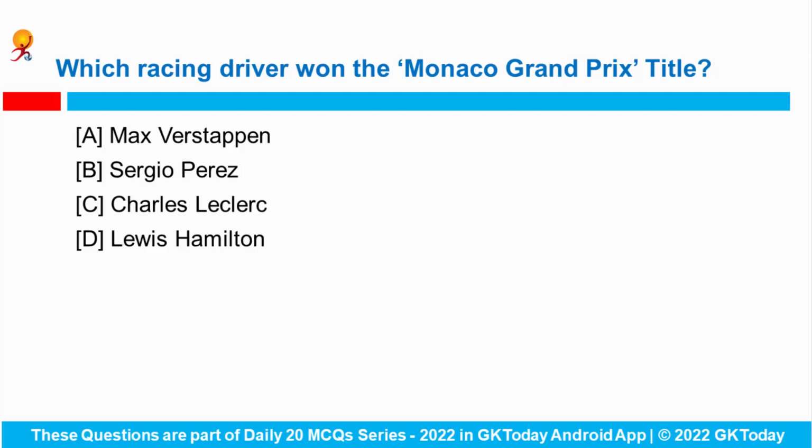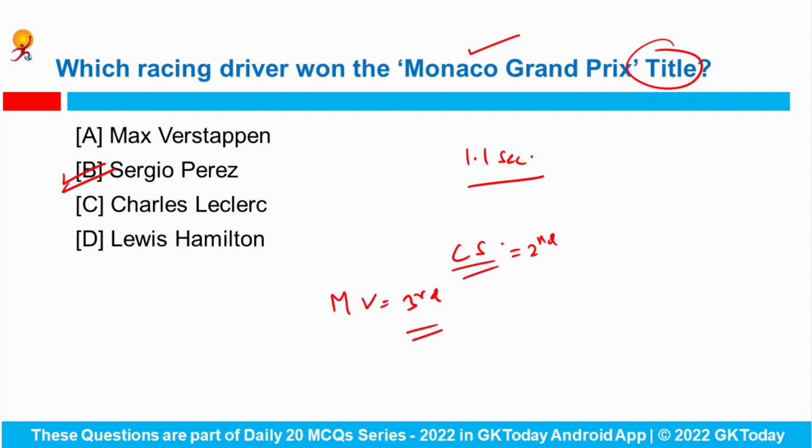Which racing driver won the Monaco Grand Prix title? 32-year-old Mexican racing driver Sergio Perez recently clinched the Monaco Grand Prix title, arriving 1.1 seconds clear of his Spanish rival Carlos Sainz. Carlos Sainz was at 2nd place, Max Verstappen at 3rd place, and Charles Leclerc at 4th place. It was Perez's first win of the season and the 3rd win of his career. With this, he is the most successful Mexican F1 driver.